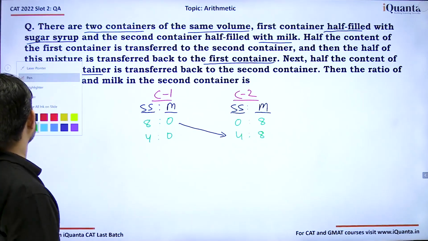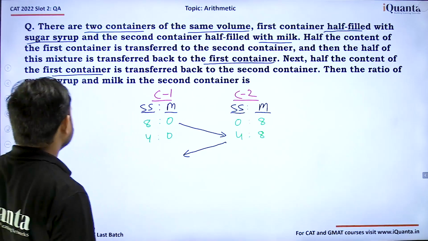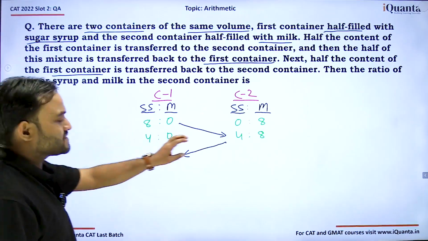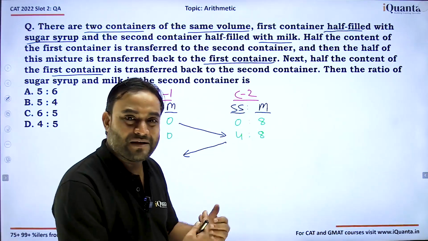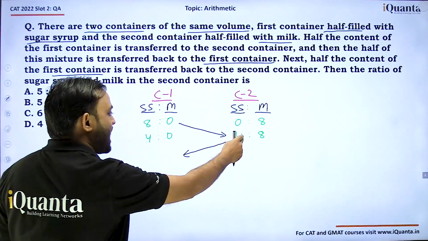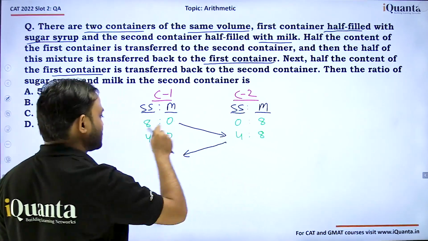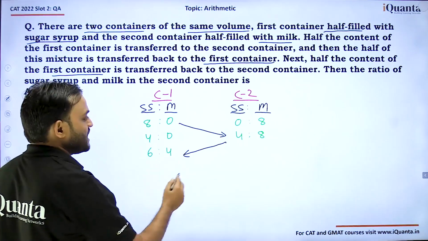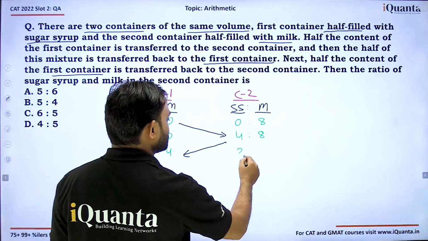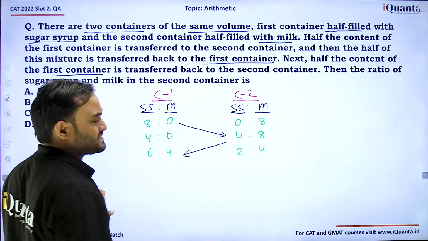We are left with 4 liters of sugar syrup and 0 liters of milk. Now what do we need to do? Again we need to take half of this and transfer it back. If we take half of this, sugar syrup and milk will also come in the same ratio. So we need to take half of the sugar syrup. So 2 liters of sugar syrup and 4 liters of milk. If you add this, it will become 6:4. And what's remaining here is 2:4. Total quantity will always be 16, right?